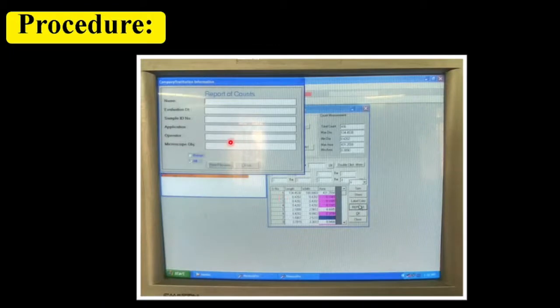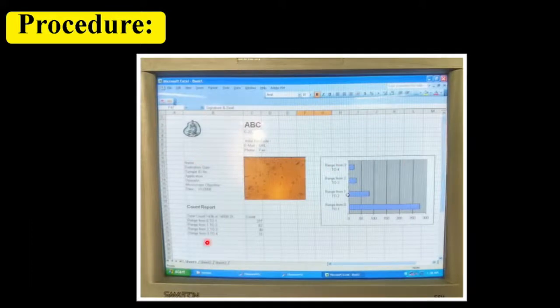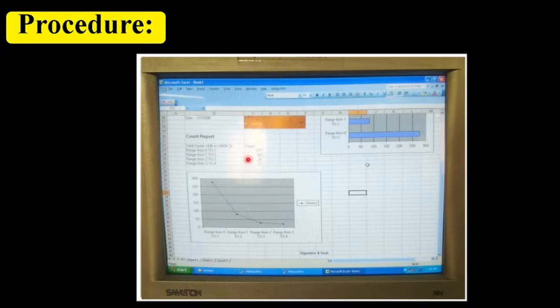Now fill the instructions carefully and click on print preview. An Excel sheet will open and the computer itself plots the histogram. Then go to the other chart options and draw a smooth line curve of size distribution of aerosols.